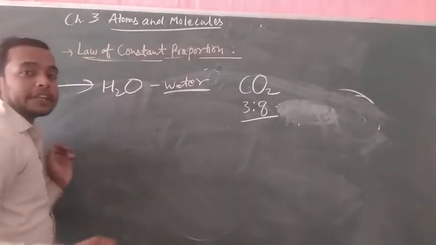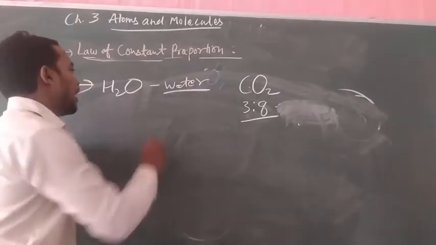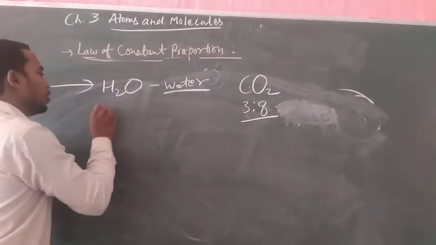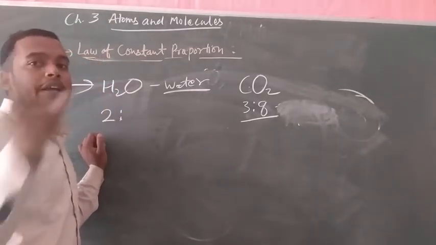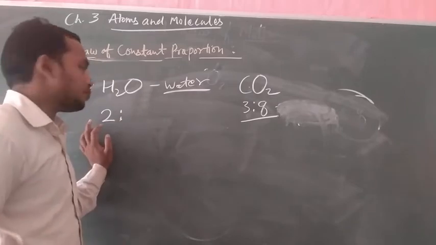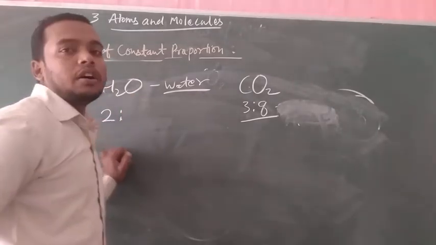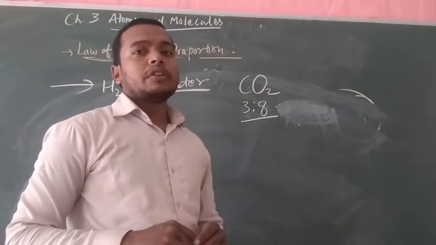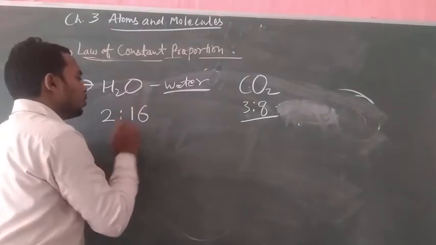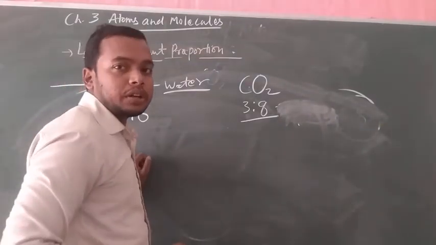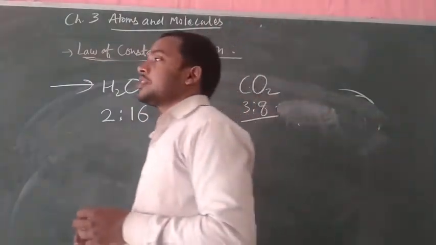So let's take another example for understanding. Here there are 2 hydrogens and only 1 oxygen. The atomic weight of hydrogen is 1, and here 2 hydrogens means 2. The atomic weight of oxygen is 16, and here 1 oxygen means 16, so 2:16 in the water molecule.